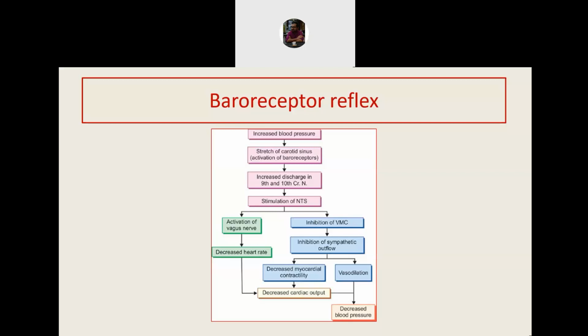Low pressure baroreceptors are present on the wall of the atria, right atrium and left atrium, and also in cardiopulmonary vessels, mainly the pulmonary veins. They do not operate based on change in pressure. They instead operate based on the change in volume of blood. So they operate when blood volume increases, and they help in reducing the pressure when blood volume increases.